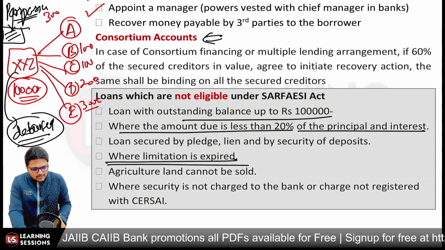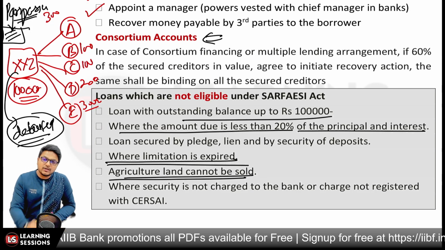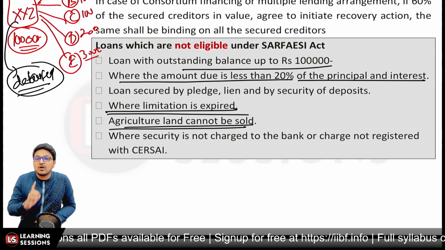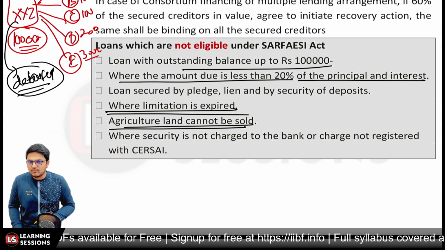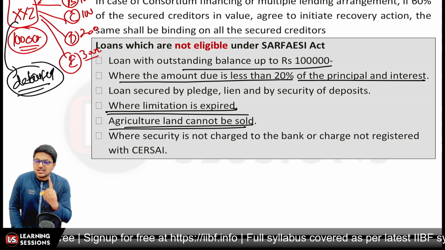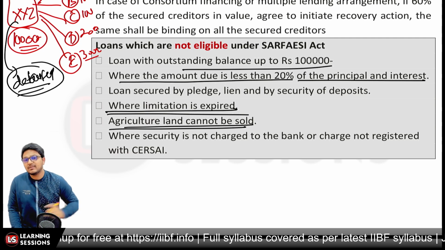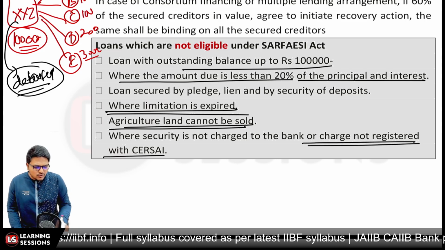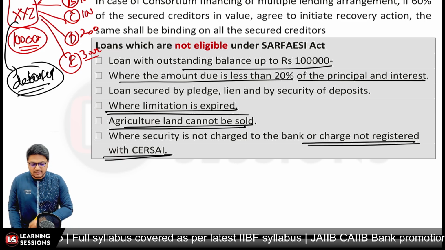Agricultural land cannot be sold through SARFAESI action. And where the security is not charged to the bank, or the charge is not registered with SARFAESI, if you have not registered the charge with SARFAESI, then also you cannot initiate the action under SARFAESI.